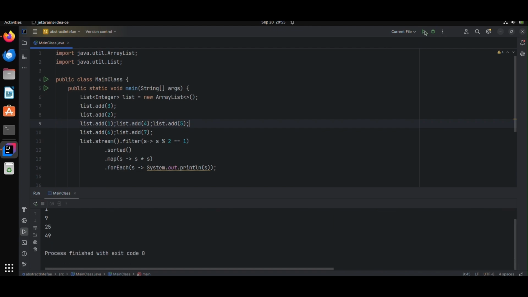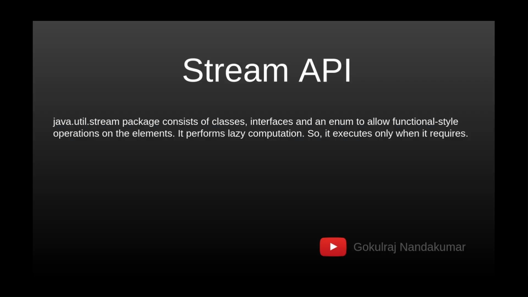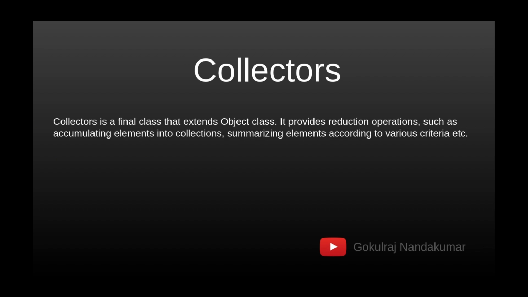Now it will return all the square values of each odd number like that. So this is how the Stream API is implemented. I will go to the next feature in Java 8, which is the Collector. Collector is a final class that extends the Object class. It provides reduction operations such as accumulating the elements into a collection, summarizing elements according to various criteria, etc.